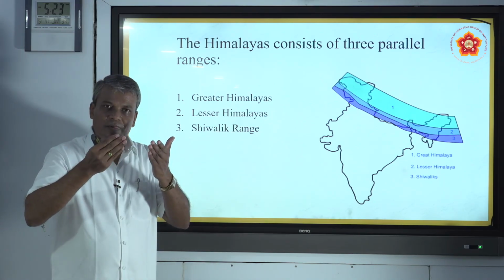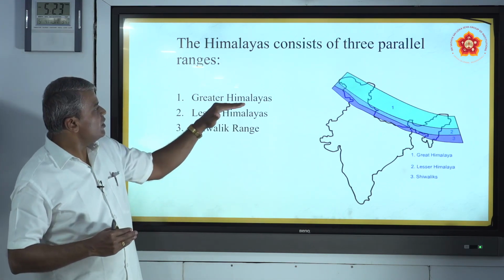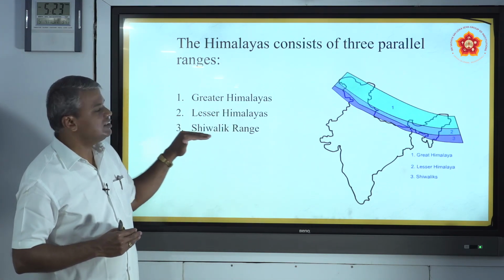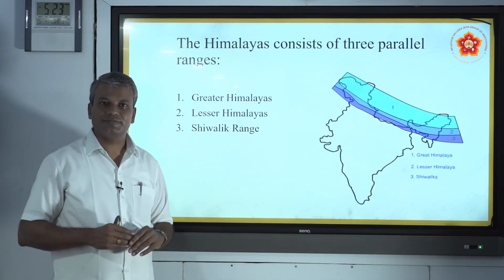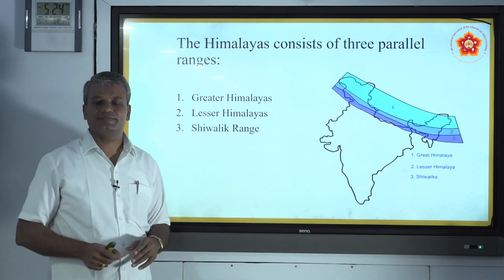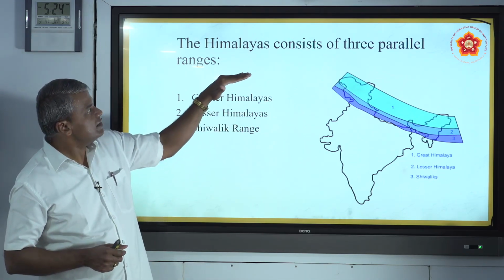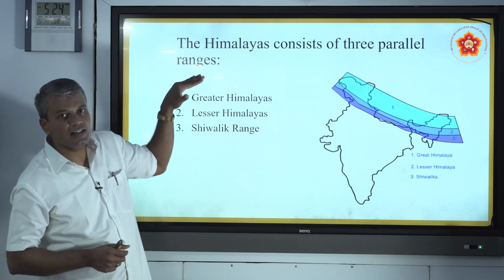Upper Himalaya, Middle Himalaya and Lower Himalaya. That is Greater Himalayas, Lesser Himalayas and Shivalik range. Himadri, Himachal, Shivalik. These are the 3 ranges. Himalayan mountains consist of 3 parallel ranges.